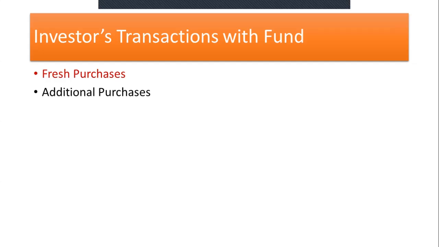I will move on to the second one, additional purchases. These are further purchases, where the investor goes again to the company to buy the product. A fresh purchase always comes at the face value, that is 10 rupees, or whatever relevant price is paid by the investor for the units. But in the case of additional or further purchases, it is always made at the NAV.